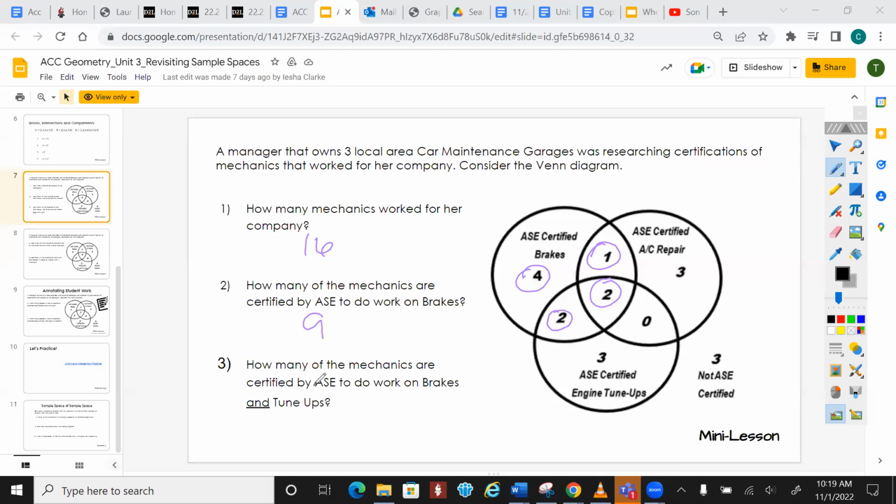All right. How many of the mechanics are certified by ASC to do brakes and tune-ups? Here it is again. Without y'all saying numbers, because that just confuses people. To do brakes and tune-ups means that it has to overlap, right? So you got 2 right here, but you also have 2 right here. So how many do you have? 4. 4 people that have both of those certifications. Does that make sense?